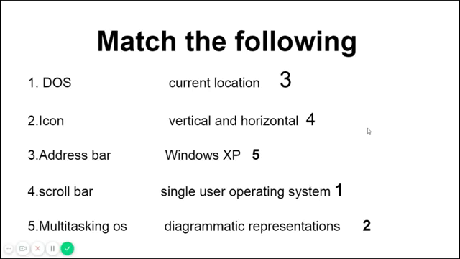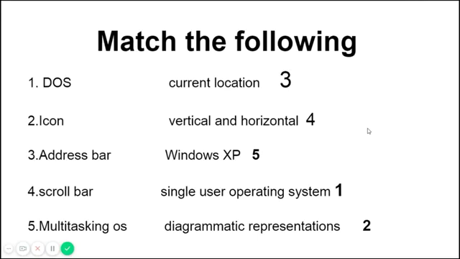Next, address bar. What is address bar? Address bar shows you the current location. If you go to MS Excel, wherever your cursor is, in whichever cell, that cell address would be displayed on the address bar only, means the cell address would be shown.